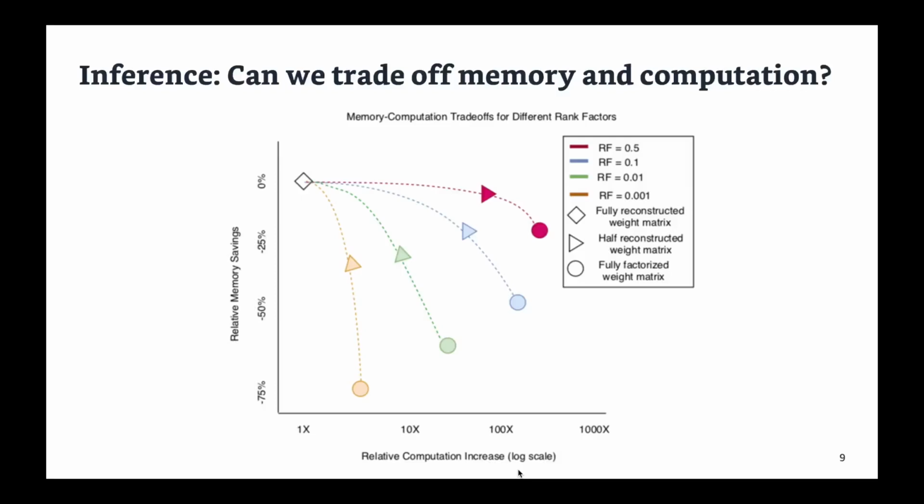We also studied the design space for inference time implementation of factorized models and asked, how can we trade off memory and computation? In this figure, we plot the peak memory consumed by the model versus the computation required for doing one forward pass along the network depth. We show that as lower rank factors are used to train the model, this trade-off gets exponentially better.